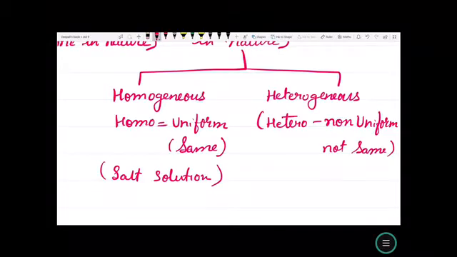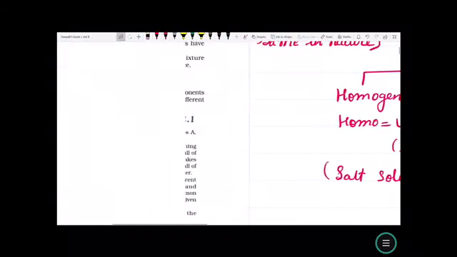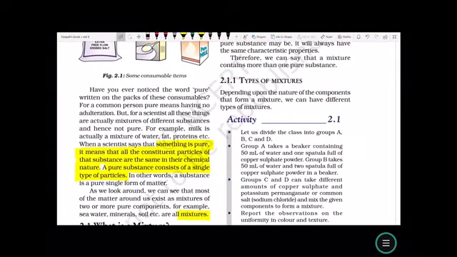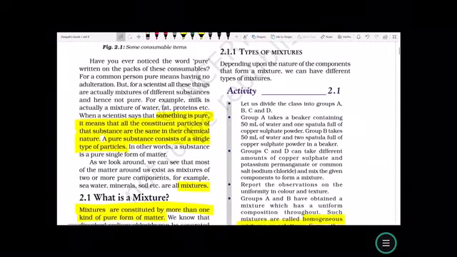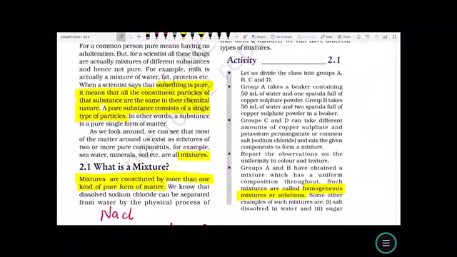But if you take an example of sand and you mix the sand in water, then you will see that the sand particles float for some time, and then they will settle down, or they will be moving around in the water. So we can say that heterogeneous means non-uniform mixing of the particles in the solution. So this is what we understand by heterogeneous mixture and homogeneous mixture.